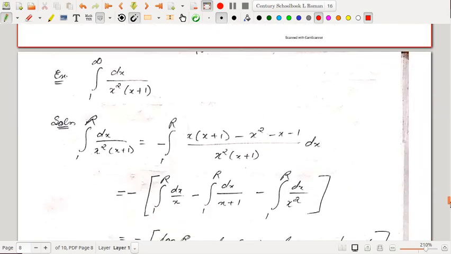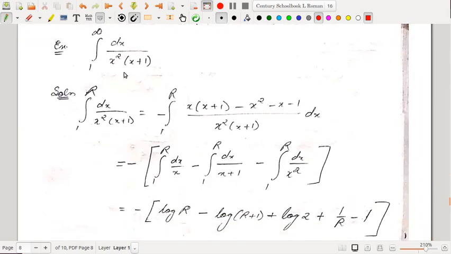So let us see some more. Yeah, this one: integral from 1 to infinity of dx by x square into x plus 1. So evaluate from 1 to r of this. This is also a partial fraction problem, but you just observe we can do some little modification to get the partial fraction here. We have x square into x plus 1 here.